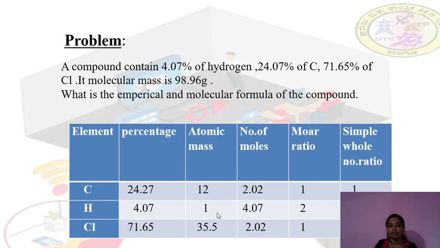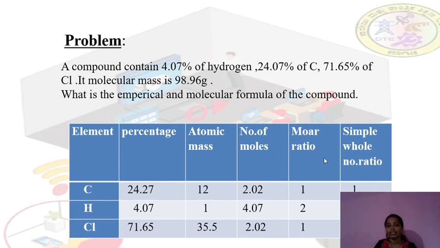4.07 divided by 1 gives 4.07. Similarly, 71.65 divided by 35.5 is 2.02. So this is the number of moles. Number of moles is calculated by this divided by atomic mass. 24.27 divided by 12 is 2.02. 4.07 divided by 1 is 4.07. 71.65 divided by 35.5 is 2.02.